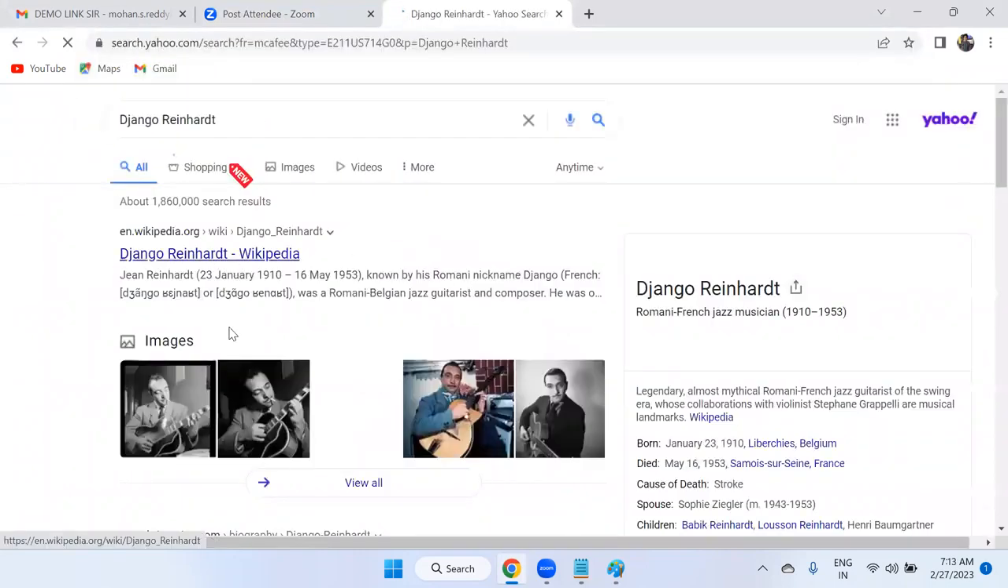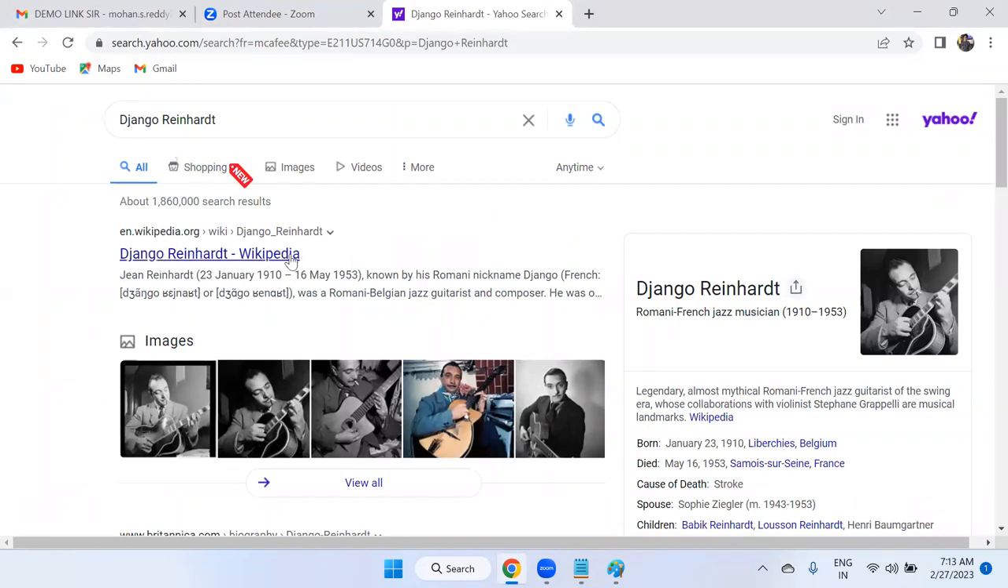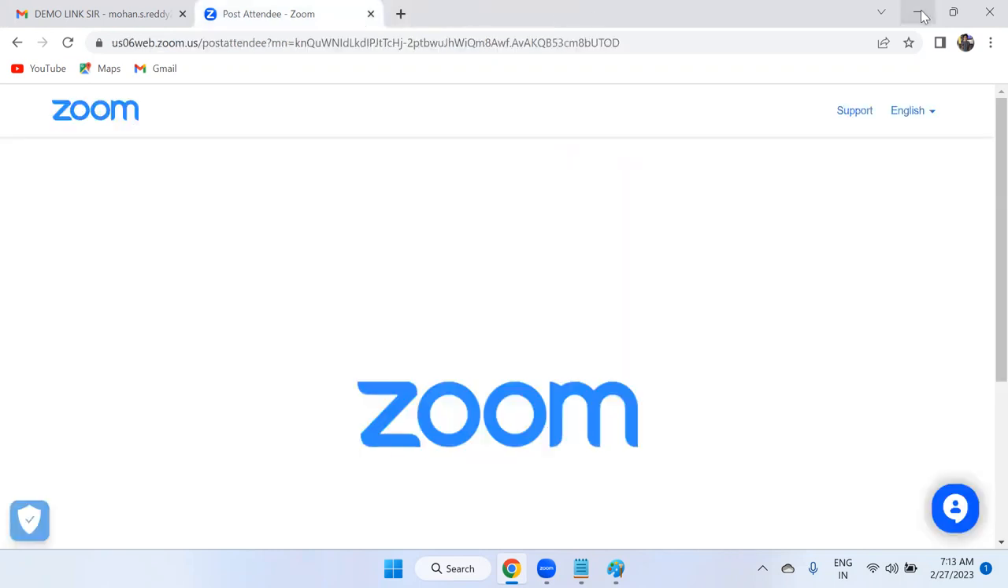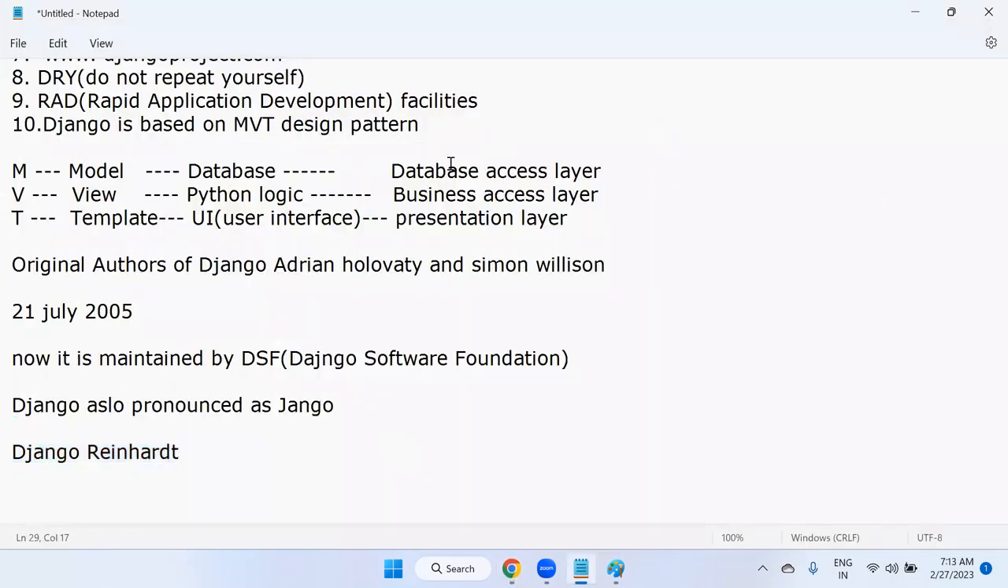Now you can see Django Reinhardt on Wikipedia. So he's the person, a Romani French jazz musician actually. So the authors selected the name from his name. With this name only, they named the framework Django. Just as the Python name was derived from a TV show, Monty Python's Flying Circus, same like Django was also derived from a person's name only.